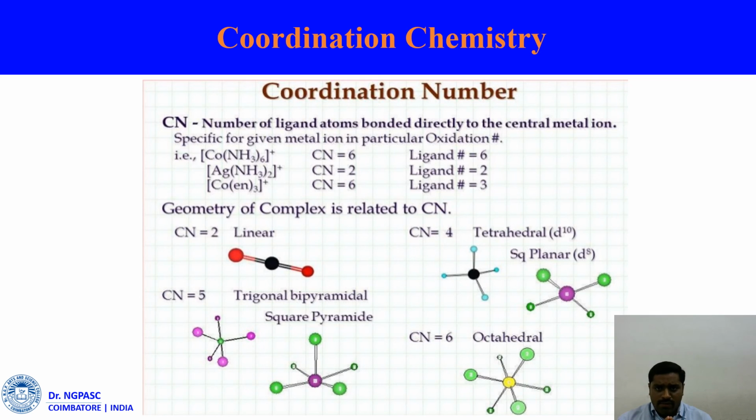To summarize, in coordination chemistry, metal ions are surrounded by ligands. What is a ligand? Ions or molecules which donate to the metal are called ligands. There are a number of types of ligands: positive, negative, and neutral ligands. These are some outlines about coordination chemistry.